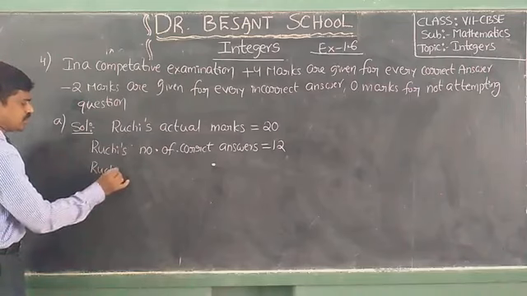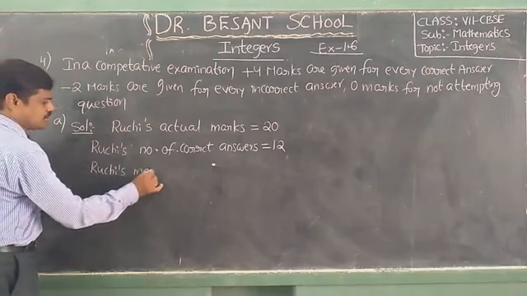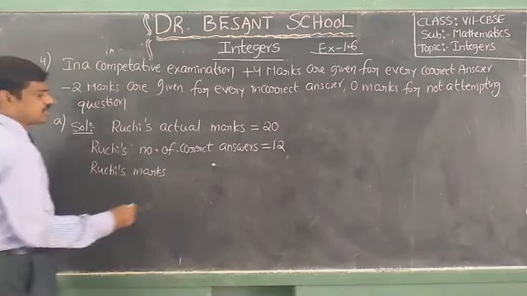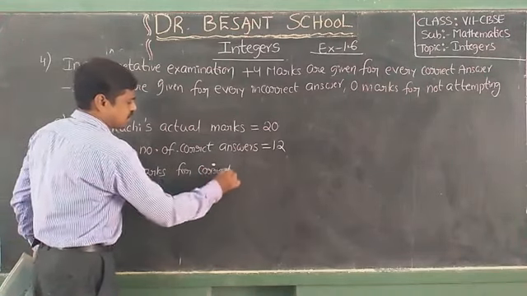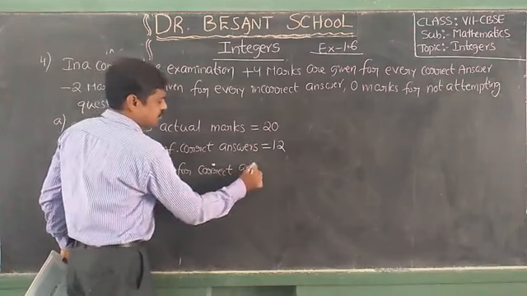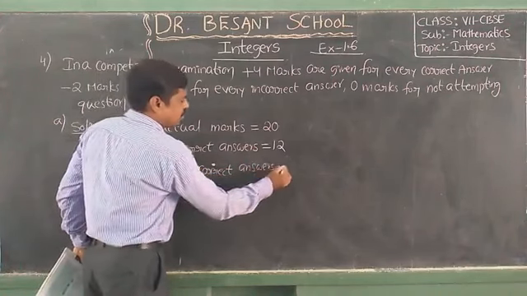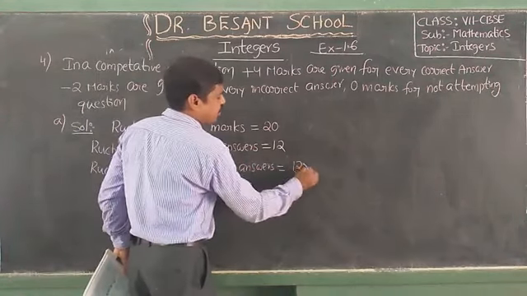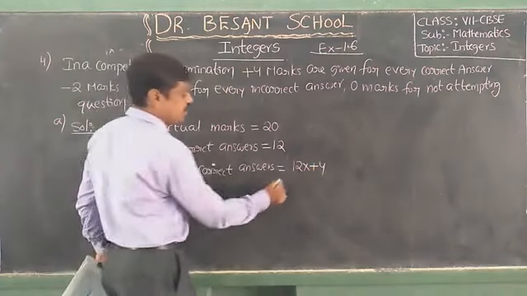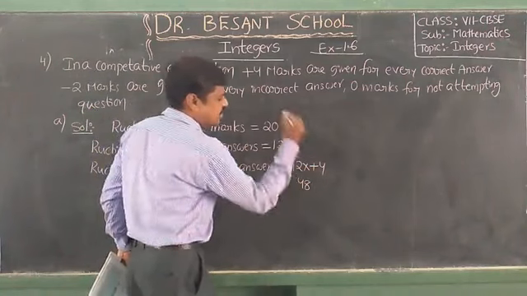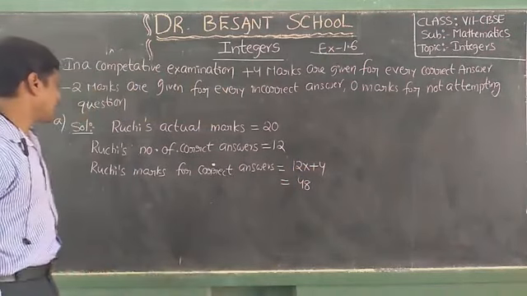So Ruchi's marks for correct answers, that means 12 into plus 4. Plus 4 means plus 4 only. 12 4s are 48 marks.